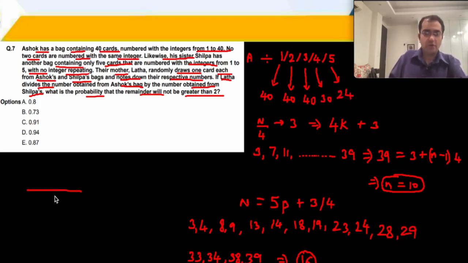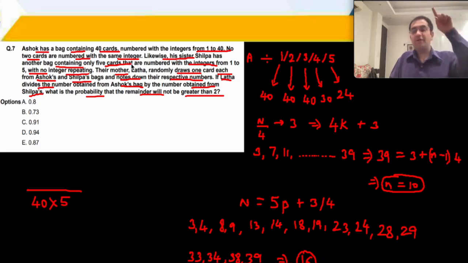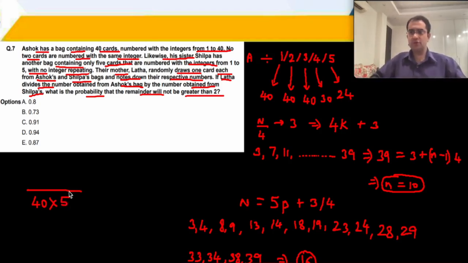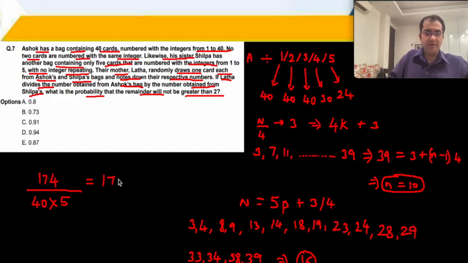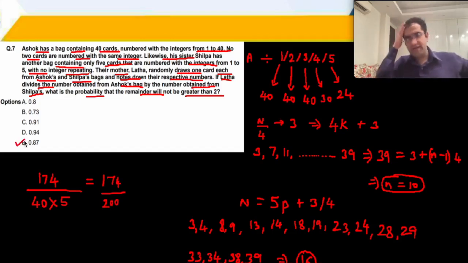So out of a total of 40 numbers, 40 combinations per number for Shilpa's 5 numbers. For each number Ashok's 40 numbers are possible. So you have a total of 40 into 5, 200 is the total sample space, ठीक है. 200 is the total sample space, जिसमें से acceptable वाले नंबर्स कितने हो गए? ये सारे 40, 80, 120, 150, 174 आ रहा है हमारा divided by 200. 174 divided by 200 is 87 upon 100. The answer is 0.87.